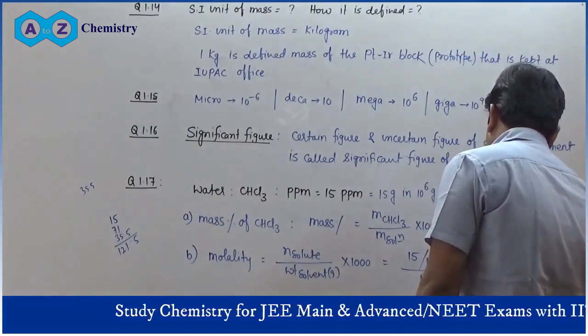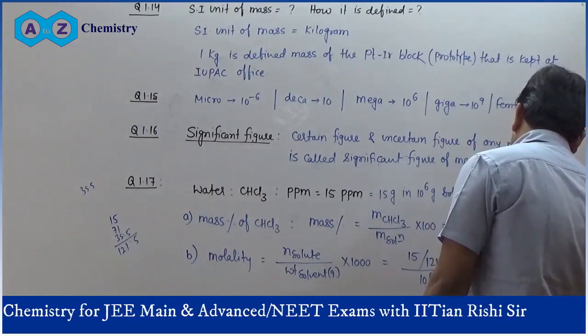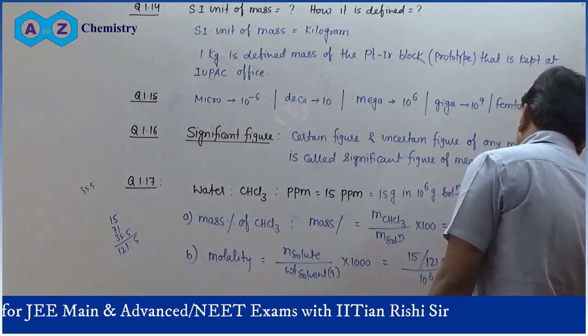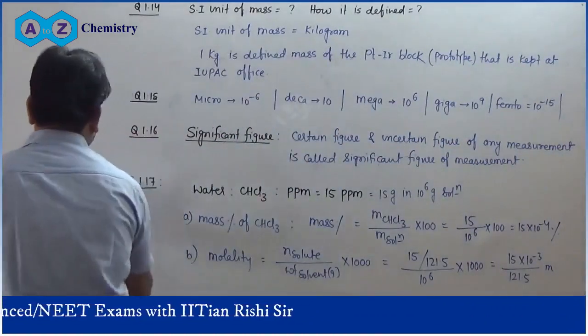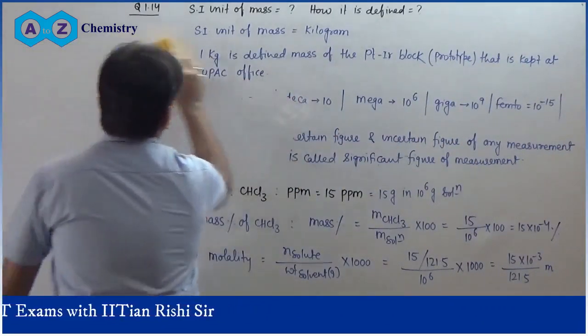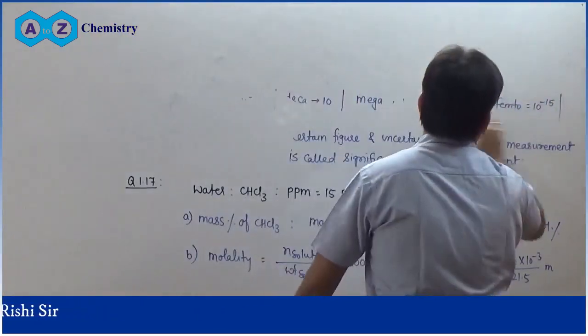So it will be 15 into 10 to the power minus 3 divided by 121.5 m. This is the molality of the solution. These are easy formula based questions.